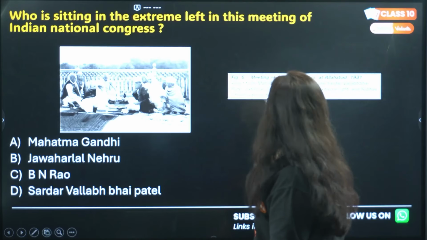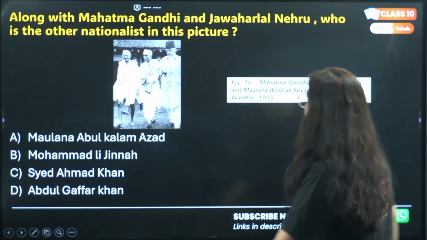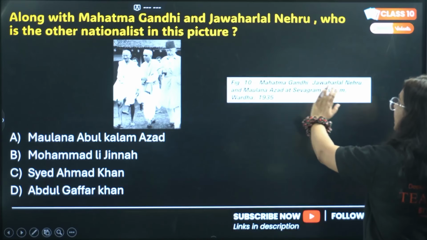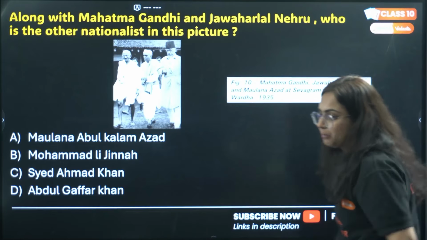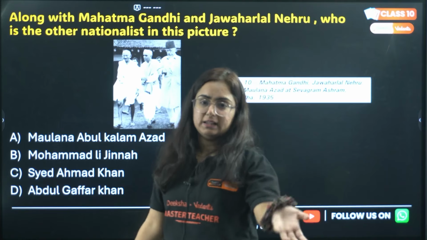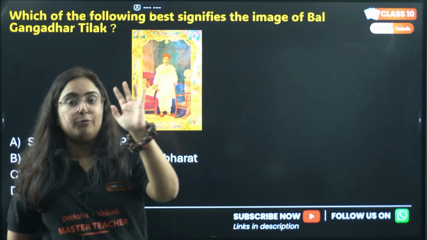Sorry for this inconvenience. Coming back with Maulana Abul Kalam Azad. And here is the description. Mahatma Gandhi, Jawaharlal Nehru, Maulana Azad at Sevagram Ashram, Wardha. Sevagram Ashram was Gandhiji's ashram at Wardha, okay? And this picture is from 1935.